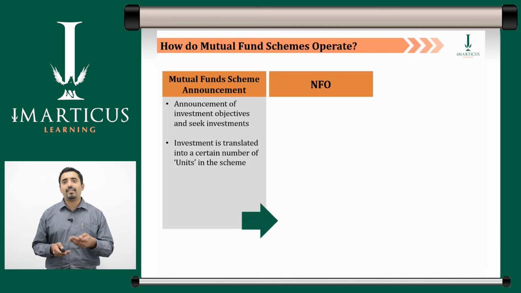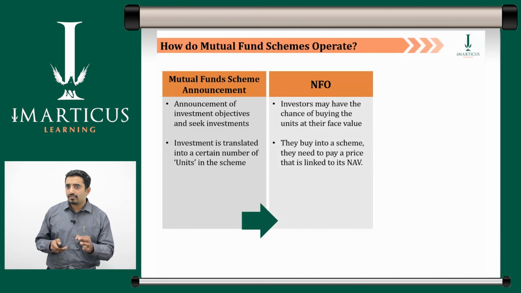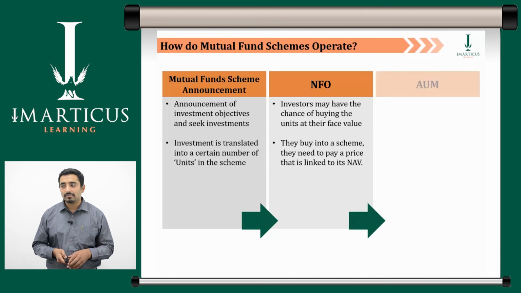Next comes the NFO or the new fund offer. When a scheme is first made available for investment, it is called a new fund offer. During the NFO, investors may have the chance to buy the units at their face value. Post NFO, when they buy into a scheme, they need to pay the price that is linked to its NAV. Finally, you have assets under management.